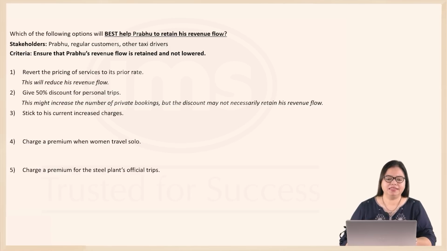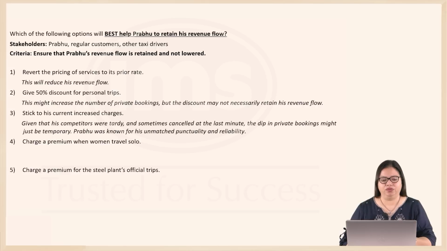Option 3, stick to his current increased charges. Remember, our priority here is to retain his revenue flow. Because his competitors are tardy and sometimes cancel at the last minute, the dip in private bookings might even be temporary, because people might be attracted to taxi drivers offering lower charges or lower prices.